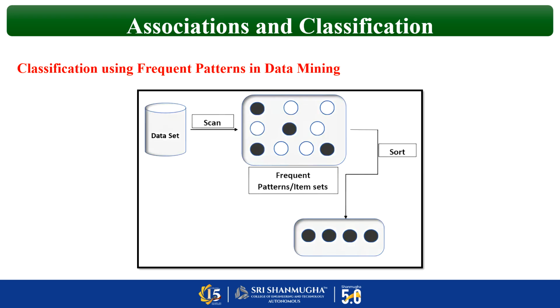Next, there are two uses of frequent patterns. One is association and the second is classification. Association means finding relationships, for example, bread and butter. Classification means predicting the category.